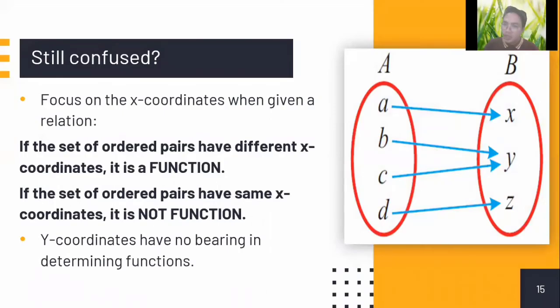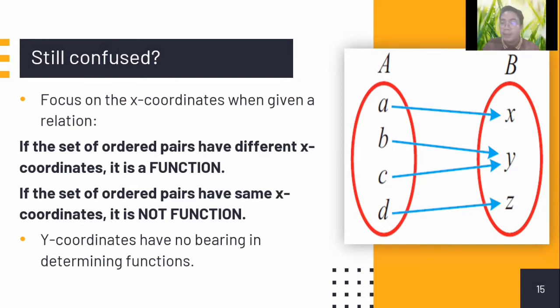So you need to focus on the x coordinates when given a relation. That means the values in A are the values for the x coordinates and the values for B are the values for the y coordinates. It says here that if the set of ordered pairs have different x coordinates, if the values of x are different, it is a function.